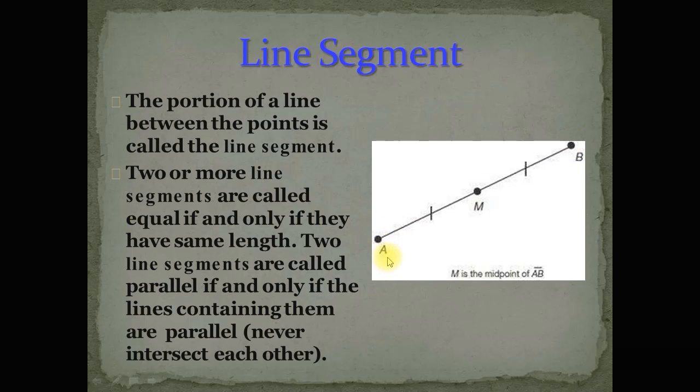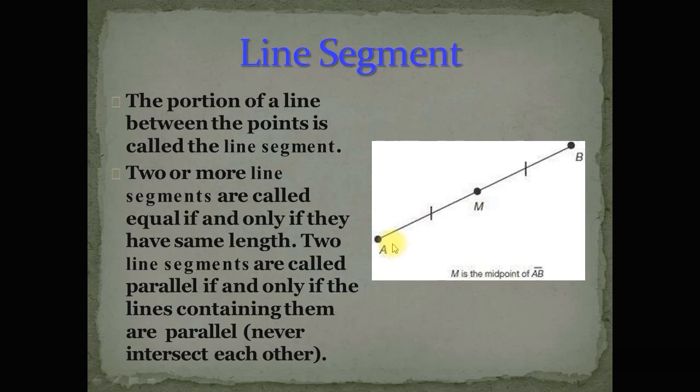The arrow represents that the line extends in both directions, but on these two ends there is no arrow symbol. It means that the line segment has two endpoints. So this is the main difference between the line and the line segment.